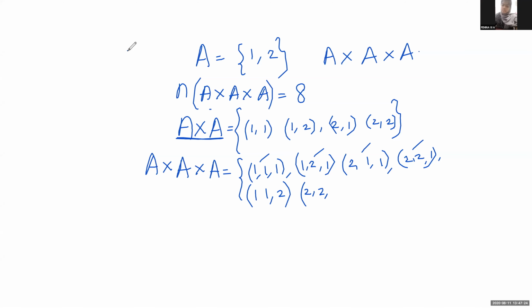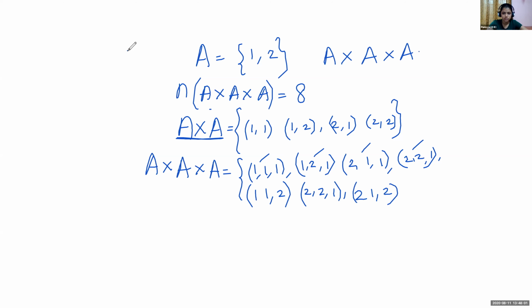So now what about the remaining elements? 2 1 1, it's already there. 2 1 2. 2 2 1, it's there.